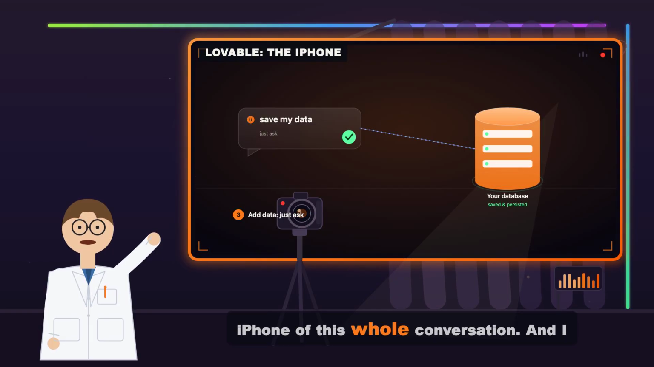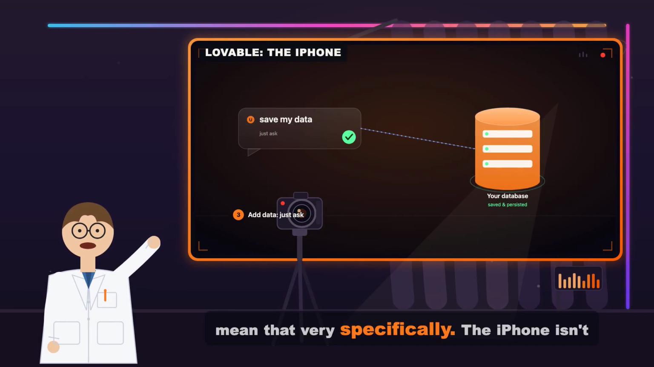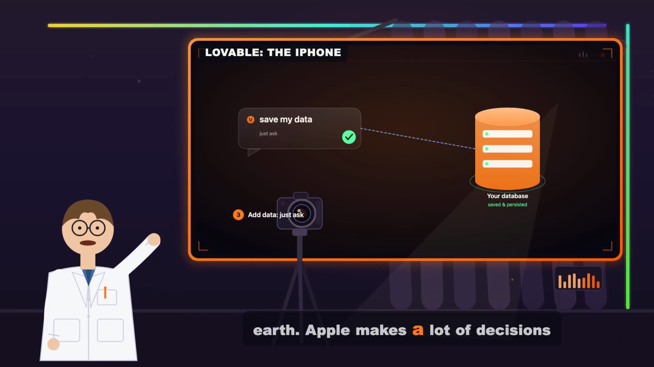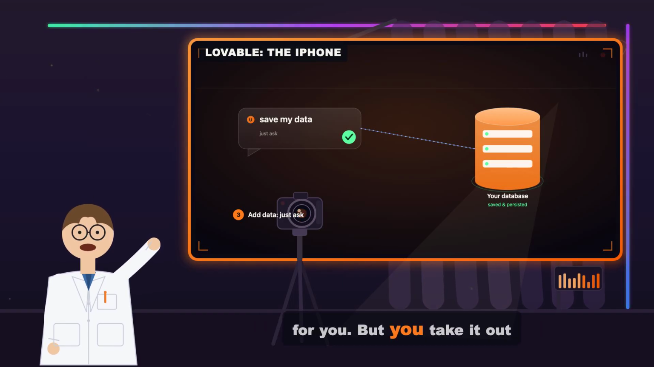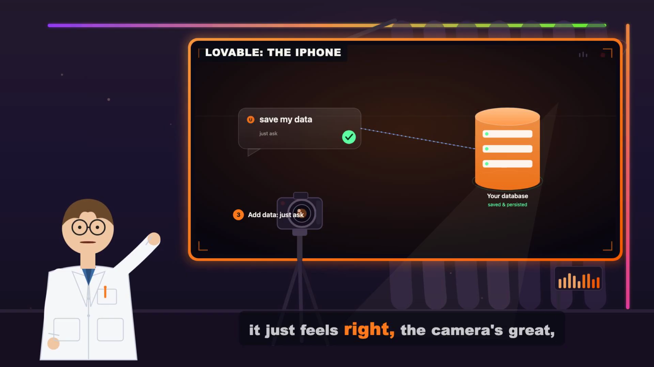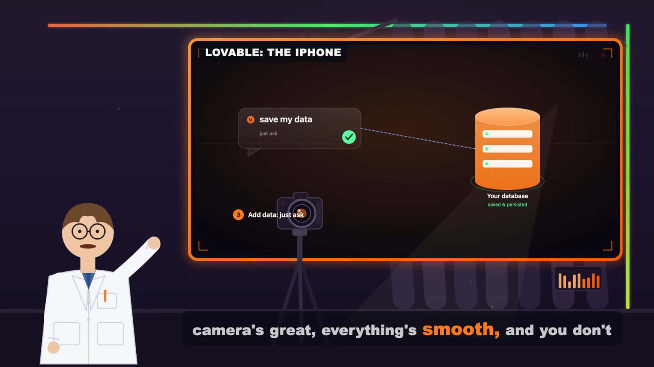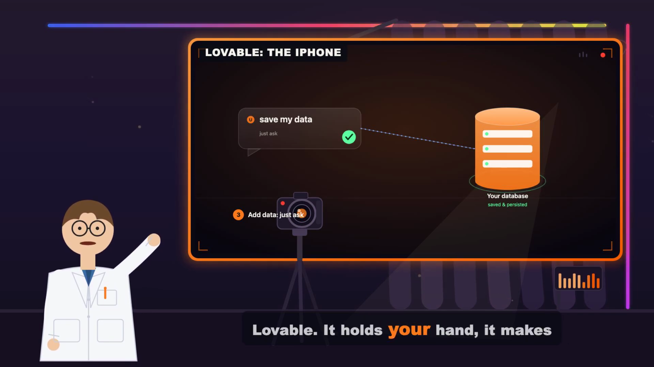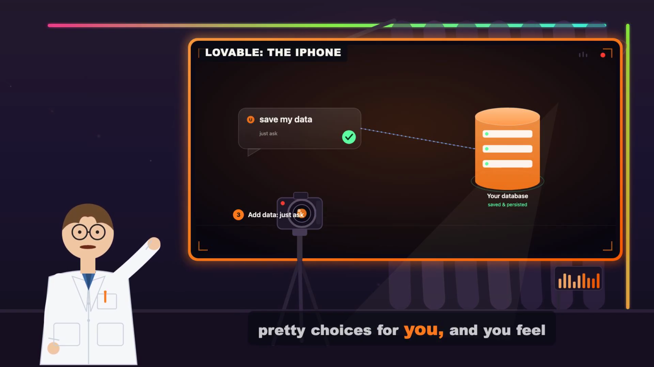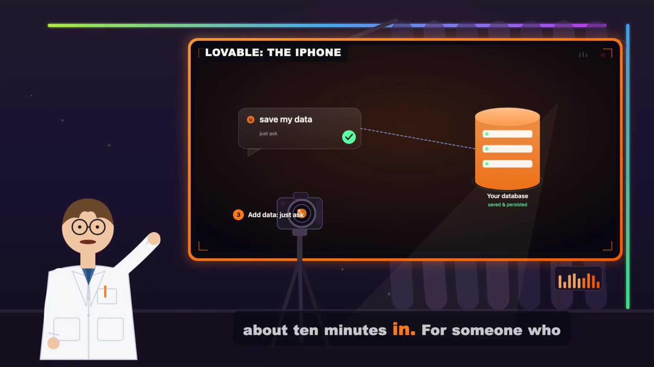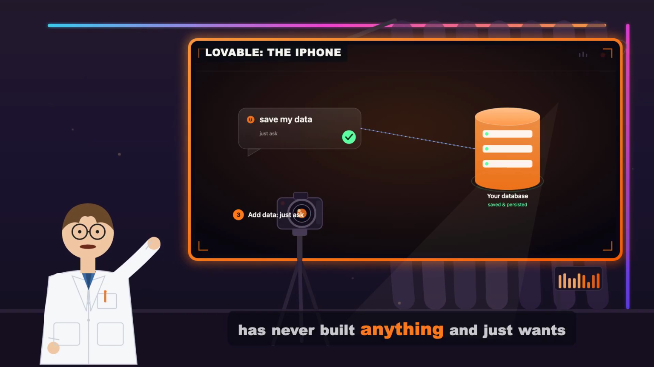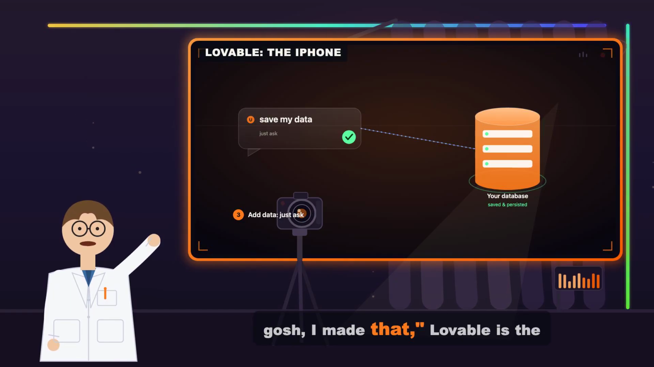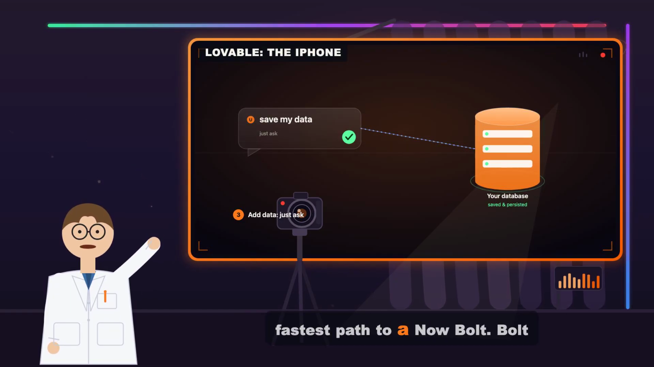It's the iPhone of this whole conversation, and I mean that very specifically. The iPhone isn't the most customizable phone on earth. Apple makes a lot of decisions for you, but you take it out of the box and it just feels right. The camera's great, everything's smooth, and you don't have to think about it. That's Lovable. It holds your hand, it makes the pretty choices for you, and you feel like a genius about 10 minutes in. For someone who has never built anything and just wants that first hit of, oh my gosh, I made that, Lovable is the fastest path to a smile.